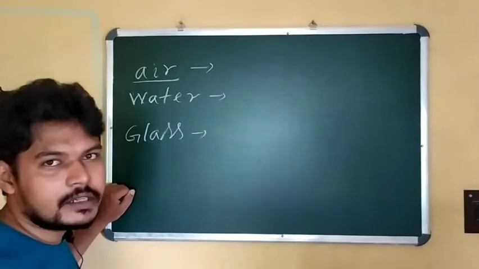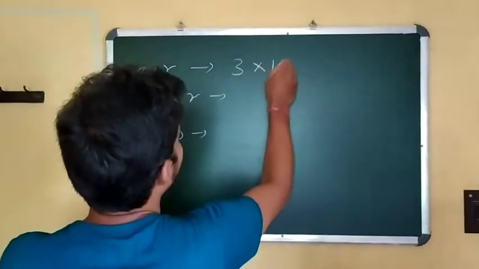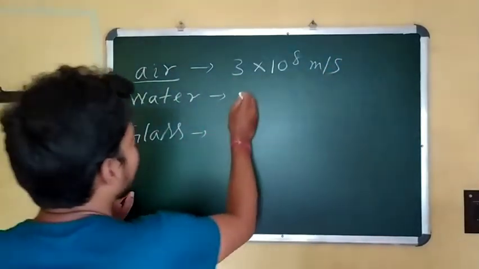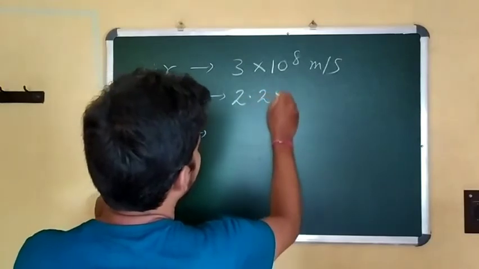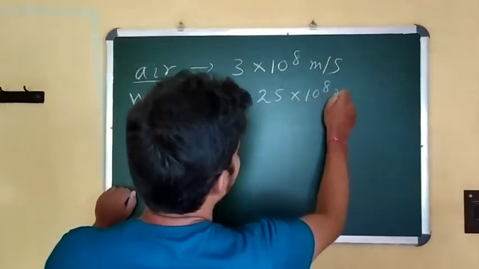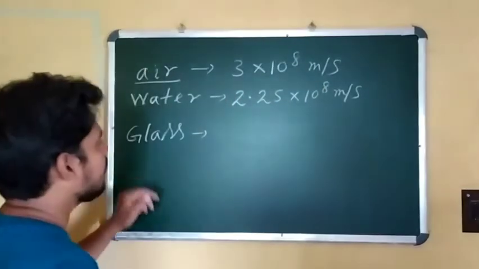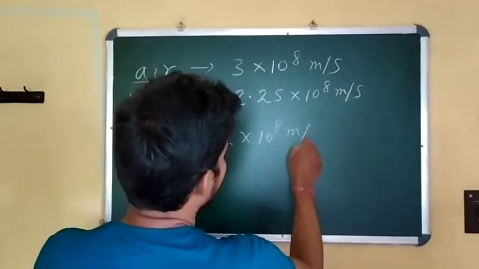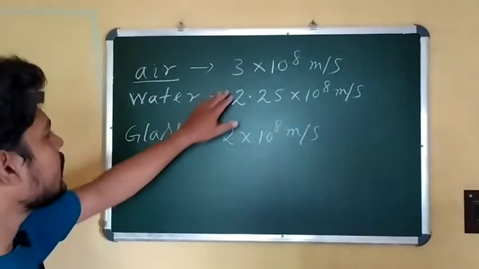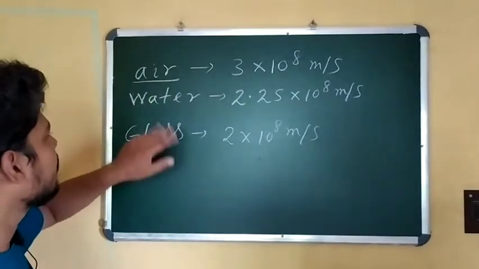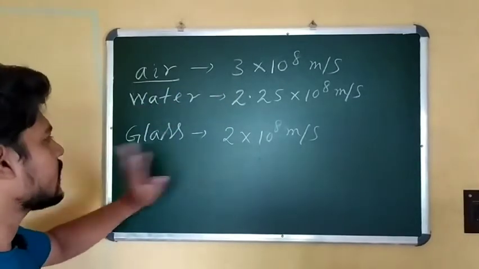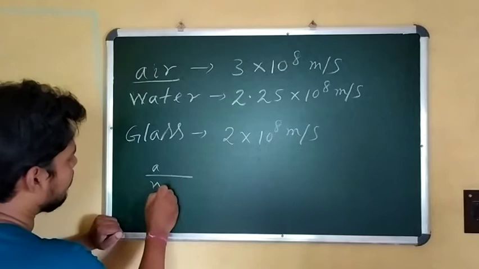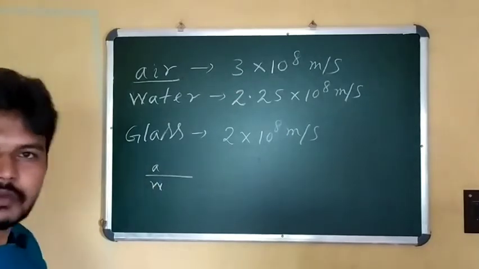The speed of light in air is 3 into 10 to the power 8 meter per second. The speed of light in water is 2.25 into 10 to the power 8 meter per second, and in glass the speed is 2 into 10 to the power 8 meter per second. So you can see that the speed is high in air, then water, then glass. Now if light is traveling from air to water, medium 1 is air and medium 2 is water.